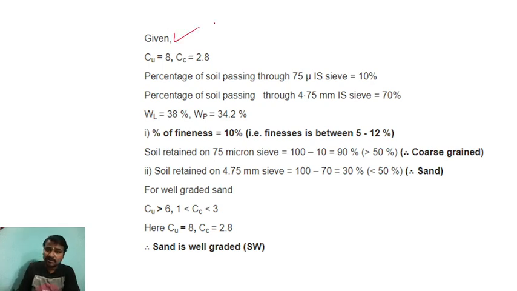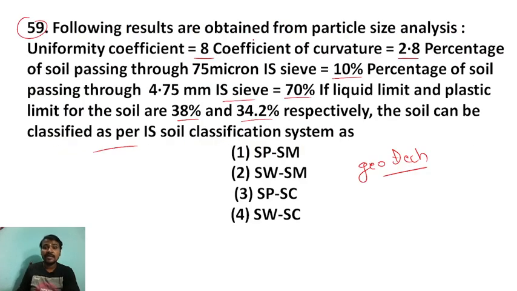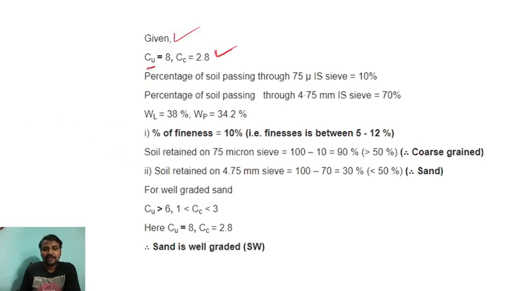Now in the given question, the coefficient of uniformity Cu is 8 and the coefficient of curvature Cc is 2.8. The percentage of soil passing through 75 micron is 10%, and the percentage passing through 4.75 mm is 70%, and this is the liquid limit and this is the plastic limit. Fineness is 10%, which is between 5 to 12%. So soil retained on 75 micron is 100 minus 10 equals 90%. More than 50%, so we can say it is coarse grain.